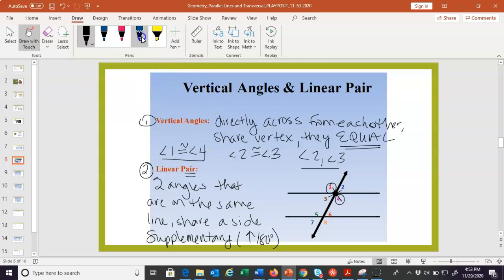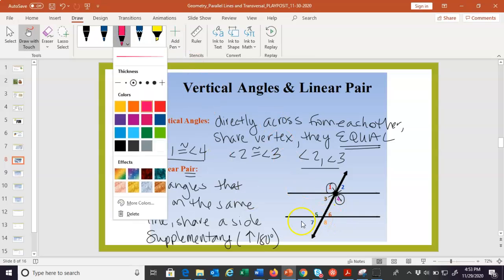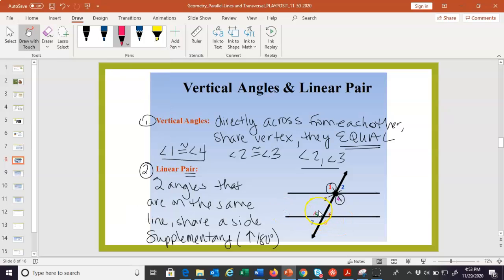So if we look at our diagram over here, some examples of linear pairs. Here's one, 5 and 6. See, they're on the same line and they share this side. So those two angles, 5 and 6, are a linear pair and they add up to 180 degrees. So you could write angle 5 plus angle 6 equals 180. Or you could just list them out.